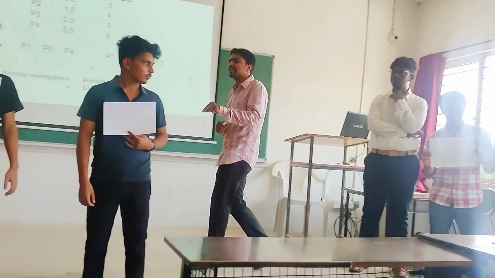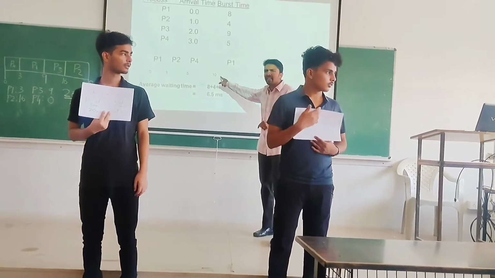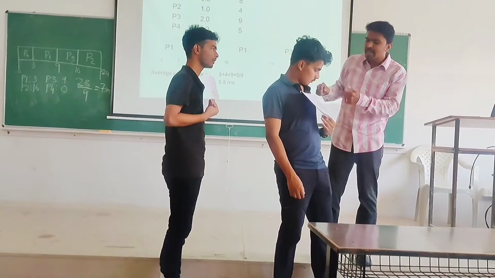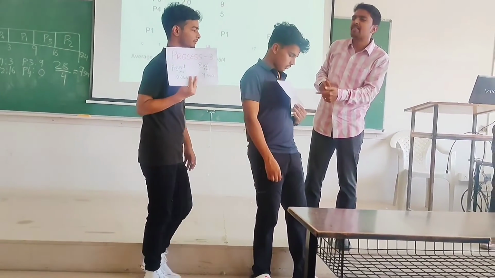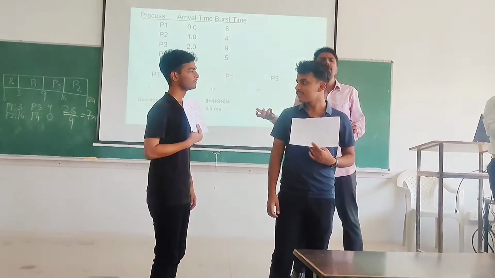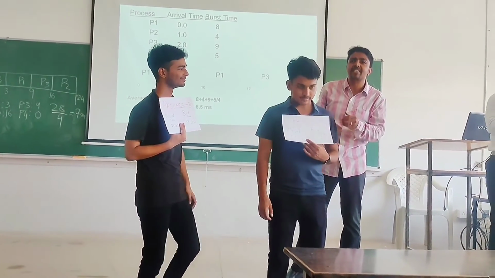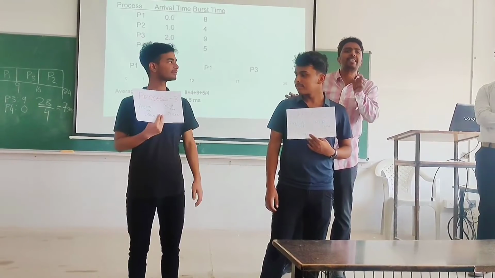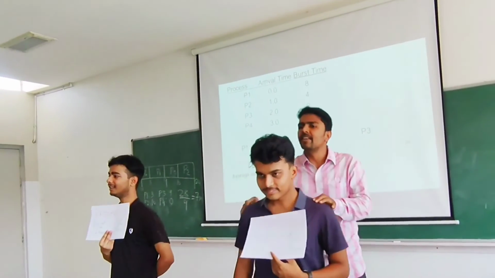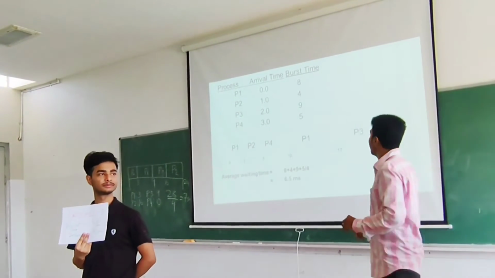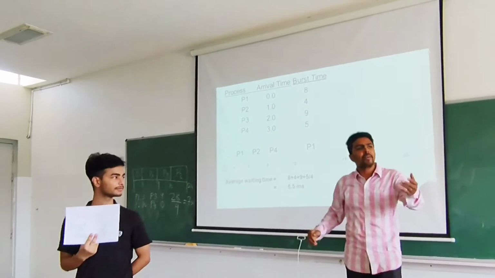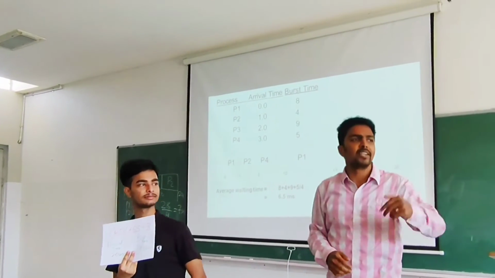And then from 10, now that I am at 10, I will see what other processes are remaining. One has 7 seconds left, and the other has 8 seconds left. So which one is to be executed now? The one with the shortest remaining time first. The remaining time is shortest for this process only. So I will execute this process for 7 seconds. That's why you can see here 10 plus 7, that is 17. Process 1 has also successfully completed its execution.